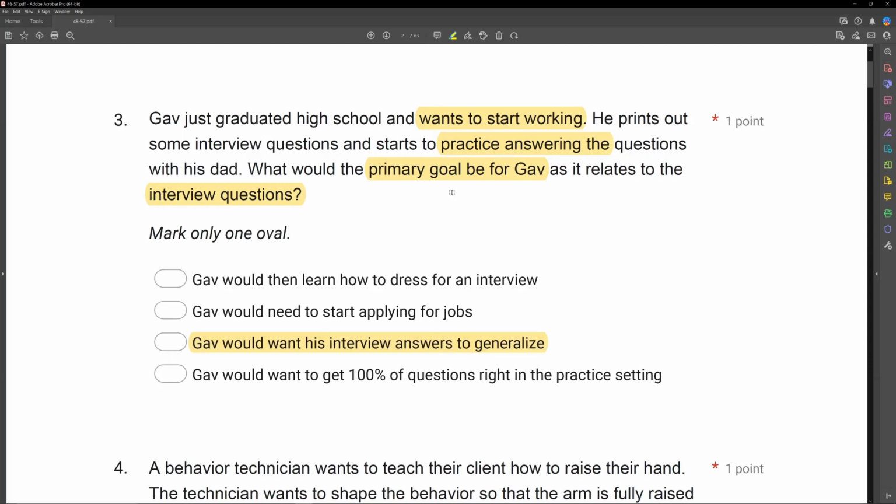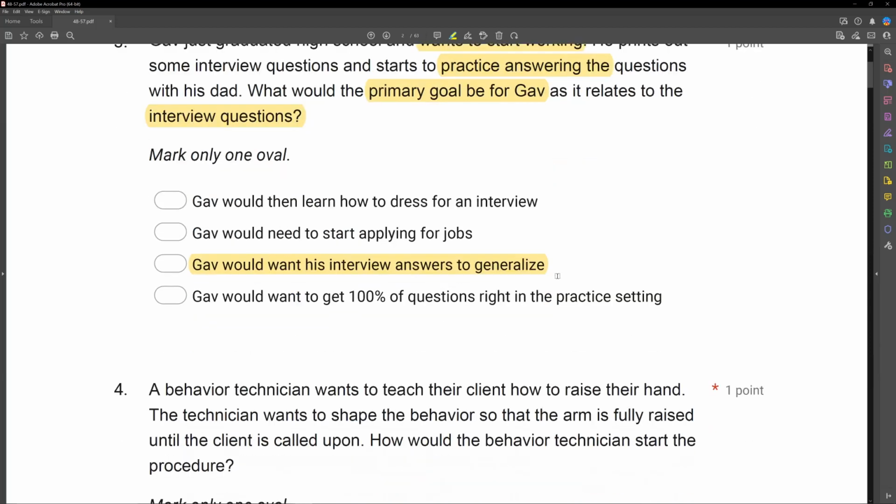these jobs. So the key here was focusing on the interview questions and thinking about what's going to be socially valid for Gav. What's going to be socially valid is his skills translating to the real world. In other words, his skills need to generalize.